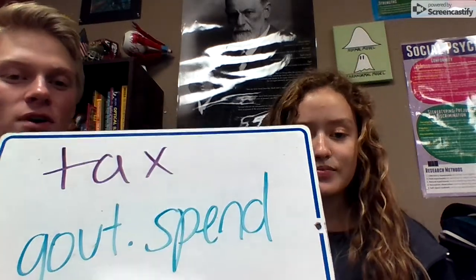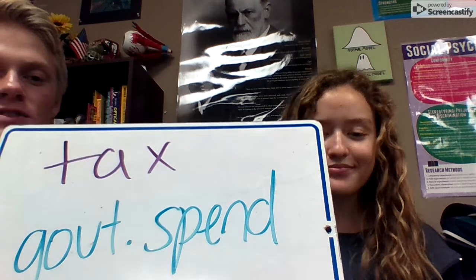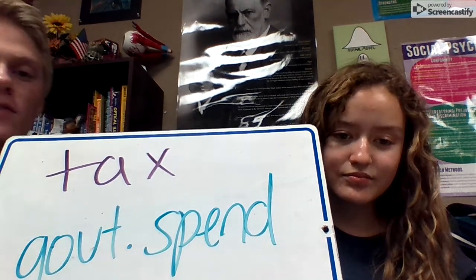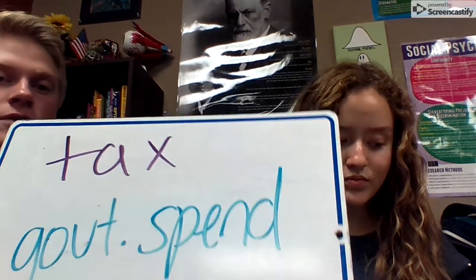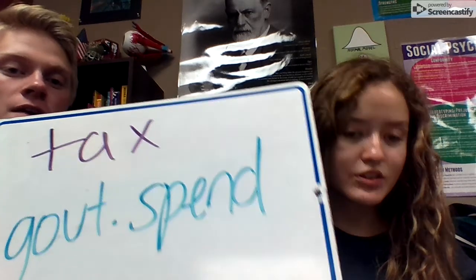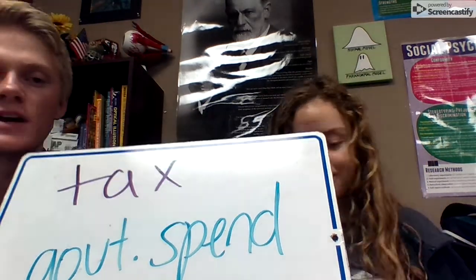Today we're going to talk about fiscal policy. There are two different tools to create fiscal policy: taxes and government spending. Now, there are two different categories with further subcategories that we'll talk about after. Types of fiscal policy. Two types of fiscal policy.